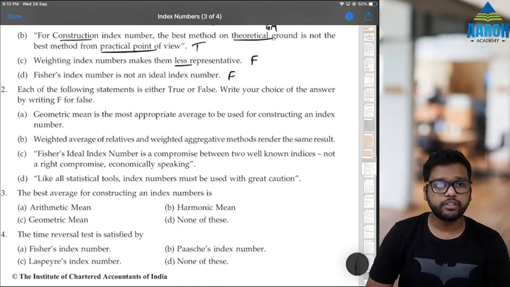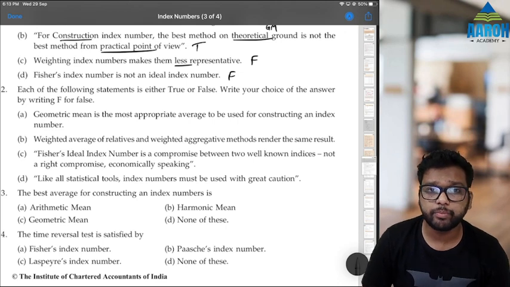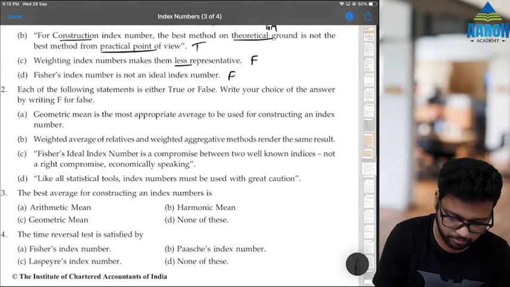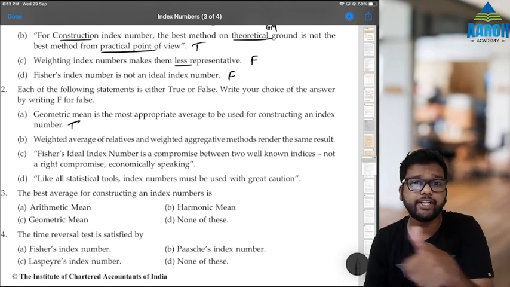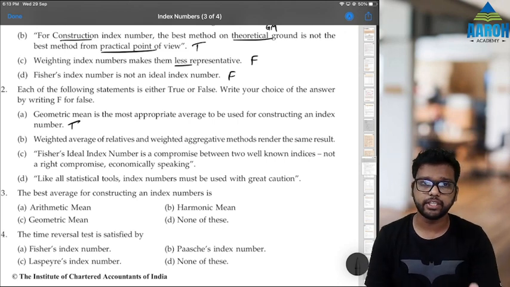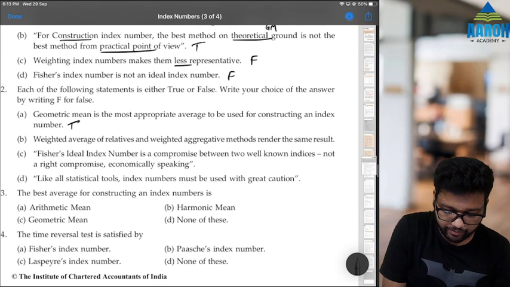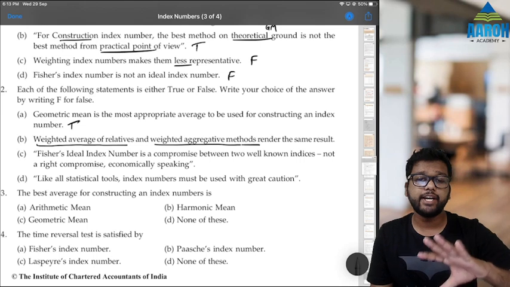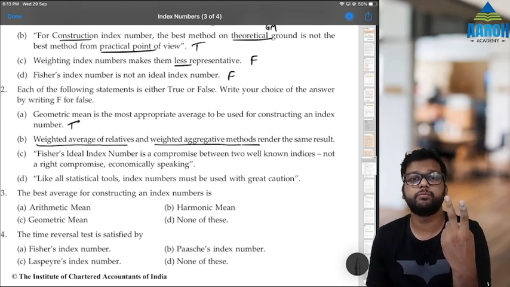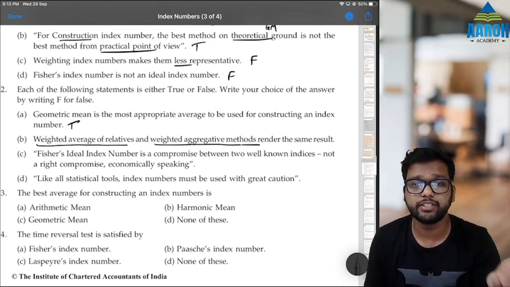Second, again same, true or false. Geometric mean is the most appropriate average to be used for constructing an index number. True. Theoretically GM is the best. Weighted average of relatives and weighted aggregative methods render the same result. Understand, weighted average of relatives and weighted aggregative methods. Now in weighted aggregative methods there are multiple methods: Laspeyres, Paasche's, Fisher's, Marshall-Edgeworth, etc.